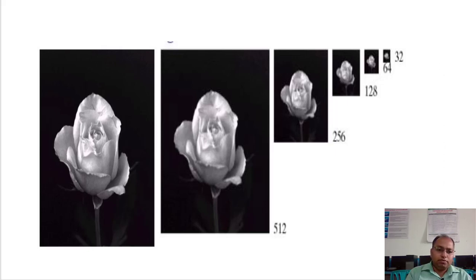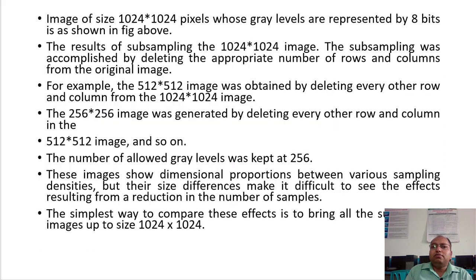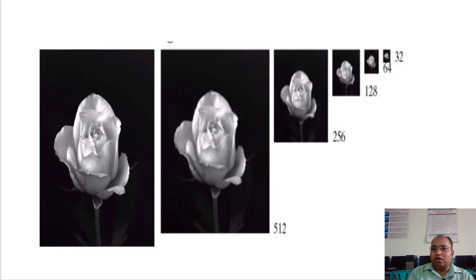Fine. So let us discuss the same with this information. Image of size 1024 by 1024 pixels whose gray levels are represented by 8 bits. In this case we haven't changed the gray levels at all. Each pixel will have an 8-bit representation. For each pixel we have used 8 bits to represent its value, right?